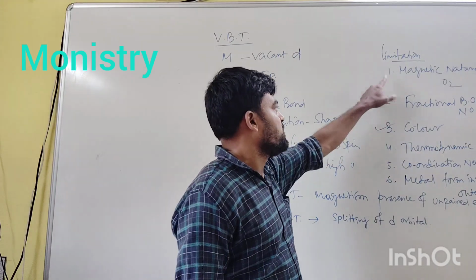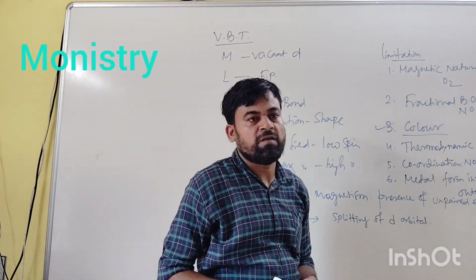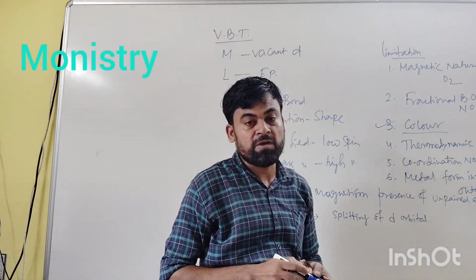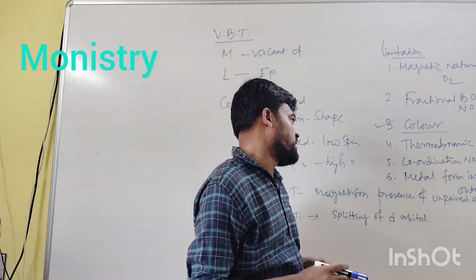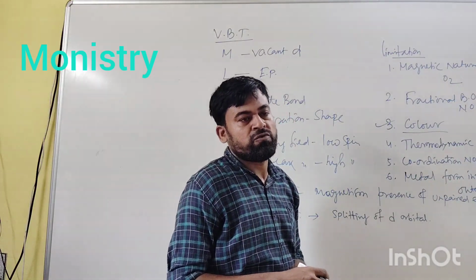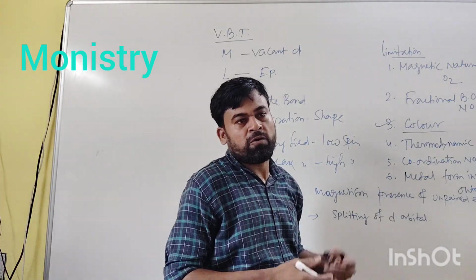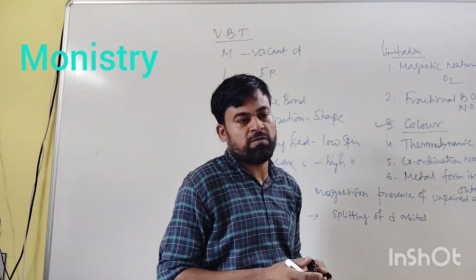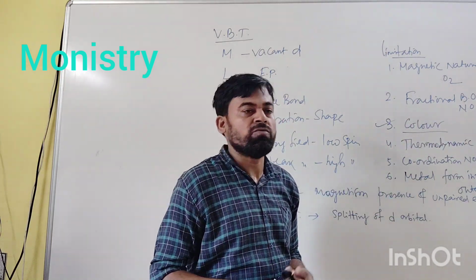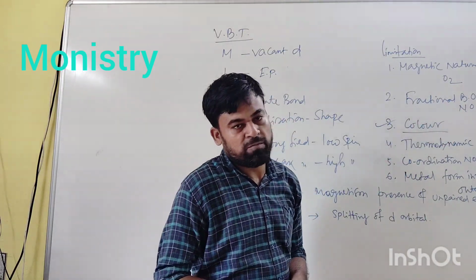The limitations of valence bond theory are mainly the color of the complex. There are many coordination complexes which are colorless and others which have different colors. This cannot be explained by valence bond theory. Another important limitation is the magnetic behavior of oxygen. According to valence bond theory, O2 acts as diamagnetic, but it is found that oxygen is paramagnetic, so magnetic behavior cannot be explained by this theory. Another is that fractional bond order cannot be explained.